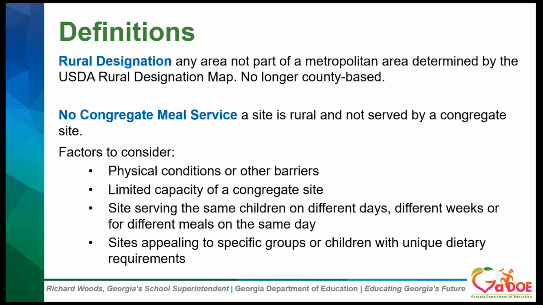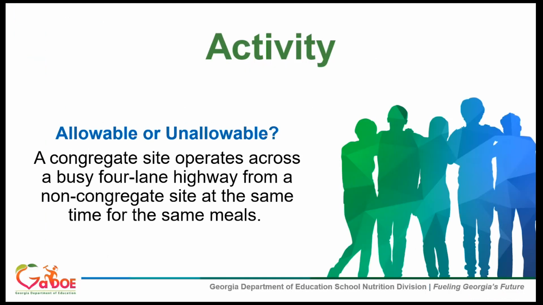So let's look at an example of one of these with an activity. Would this be allowable or unallowable? Use your reaction buttons, thumbs up if it would be, surprise face if it wouldn't. A congregate site is operating across the street. It's a busy 4-lane highway from a non-congregate site at the same time and for the same meals.